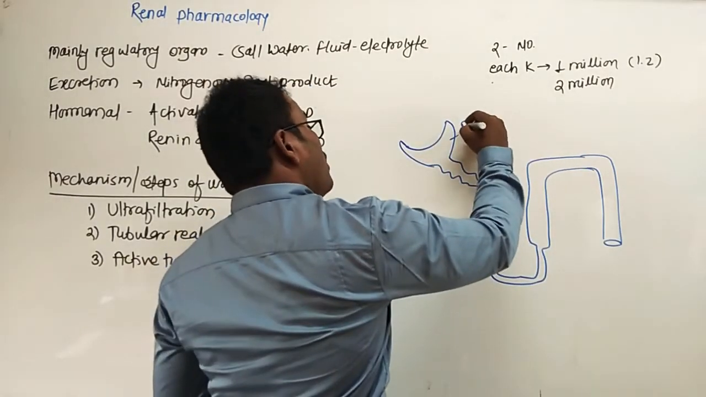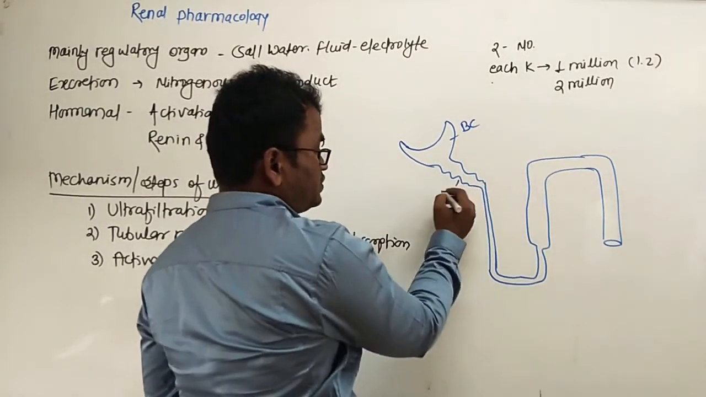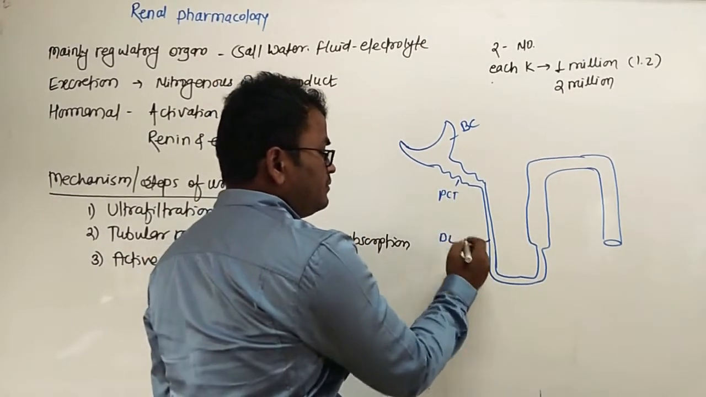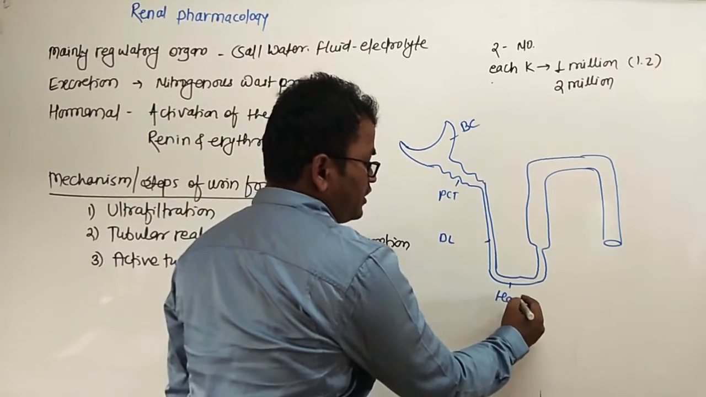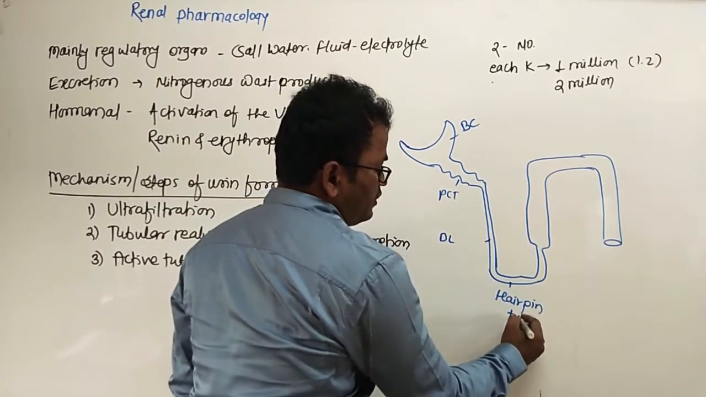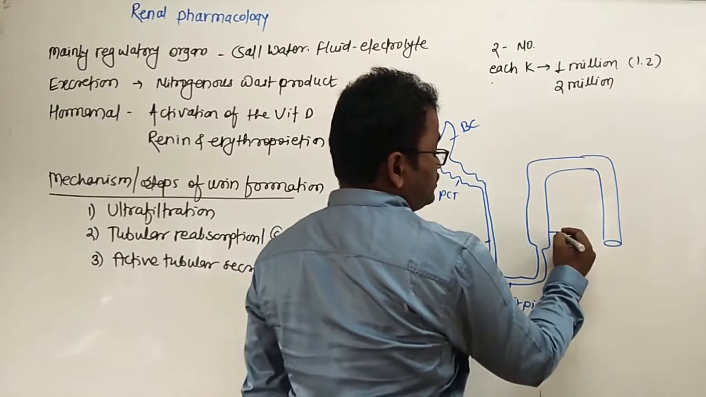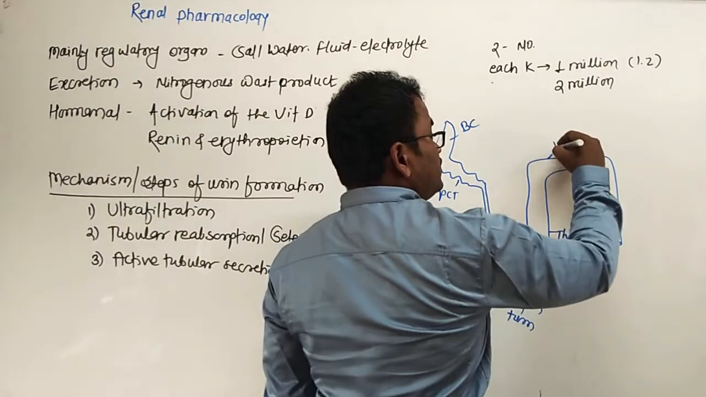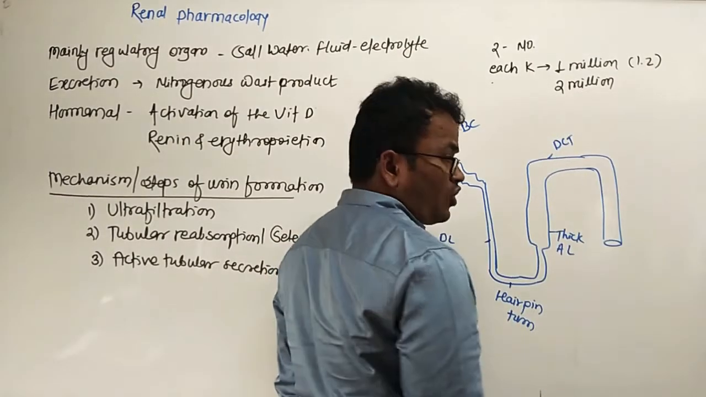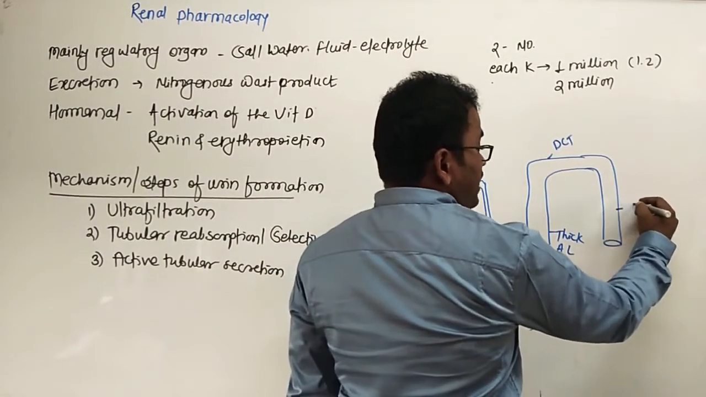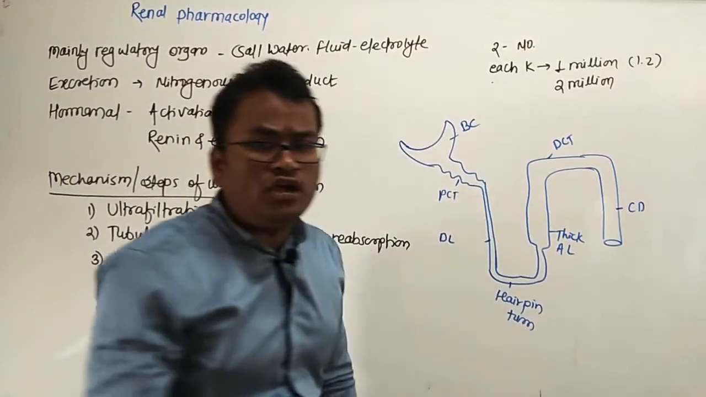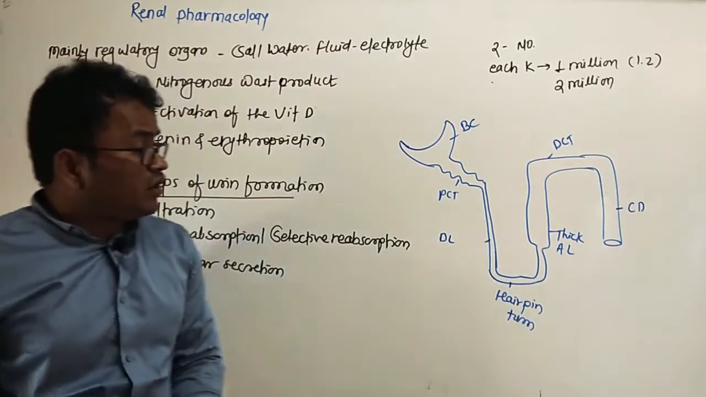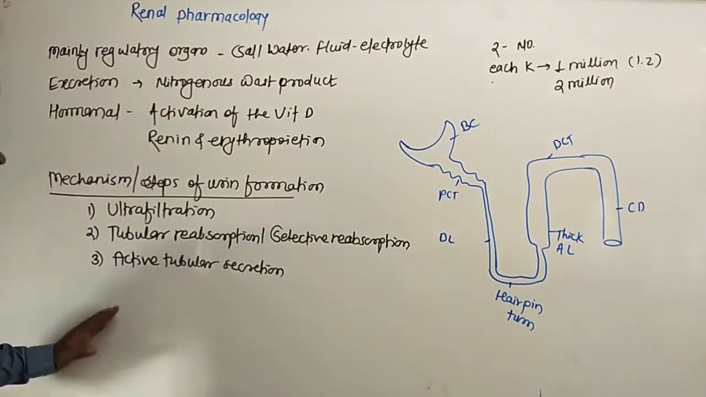So this is Bowman's capsule. This part is the proximal convoluted tubule. This is the descending limb. This is the hairpin turn. This is the thick ascending limb. This part is the DCT, distal convoluted tubule, and the last part is the collecting duct or collecting tubules. So these are the parts of the nephron.